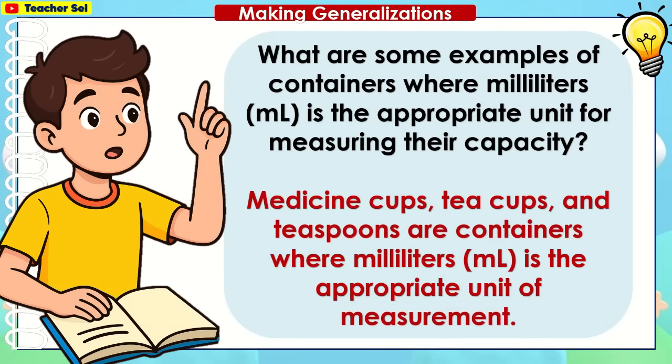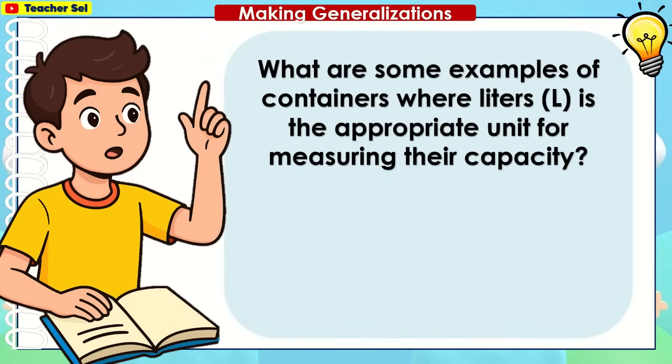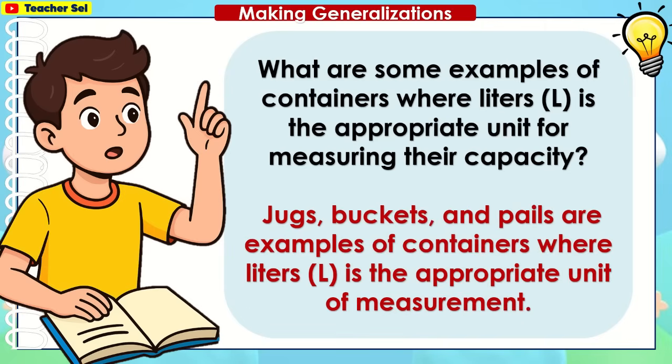Medicine cups, teacups, and teaspoons are containers where milliliters is the appropriate unit of measurement. What are some examples of containers where liters or L is the appropriate unit? Jugs, buckets, and pails are examples of containers where liters is the appropriate unit of measurement.